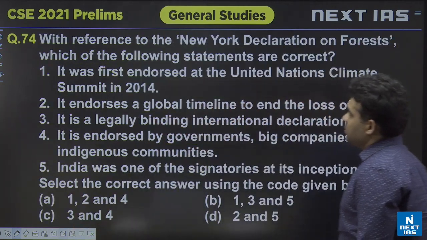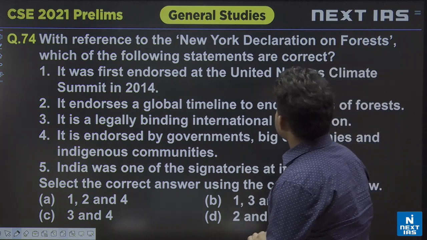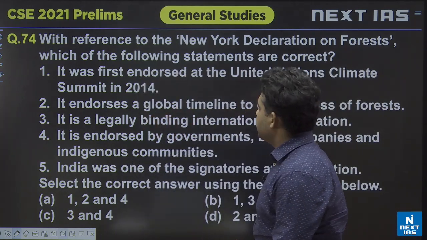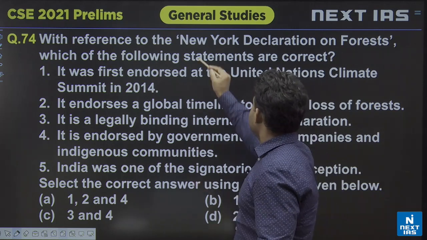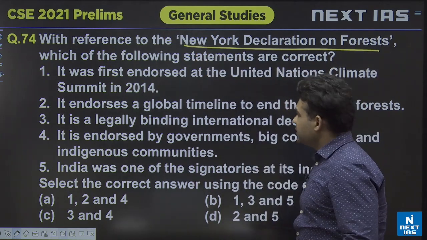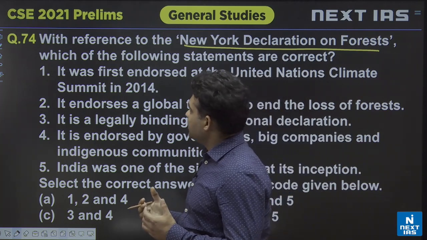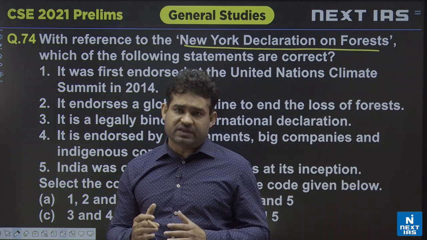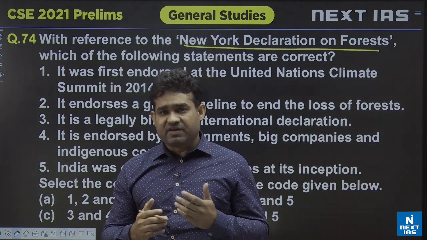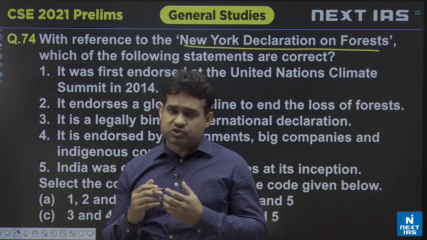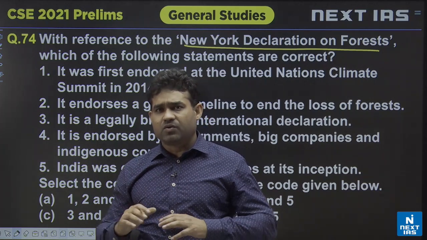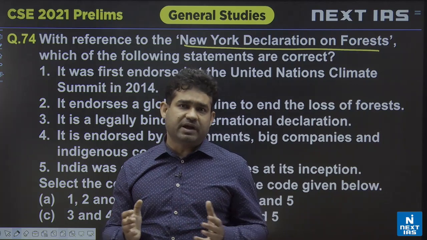Question number 74 is, with reference to the New York Declaration on Forests, which of the following statements are correct? The question is with respect to the New York Declaration on Forests. One thing, if you have studied in the class, you can recall that we have studied many conventions, protocols, international agreements. Generally, if these terms are written, they are legally binding in nature.